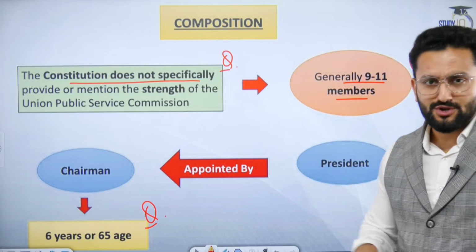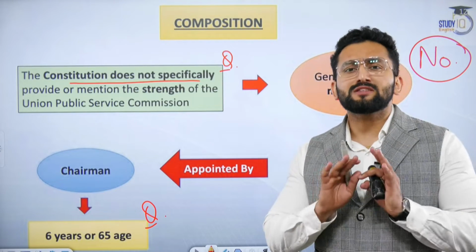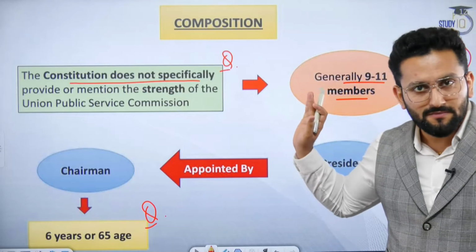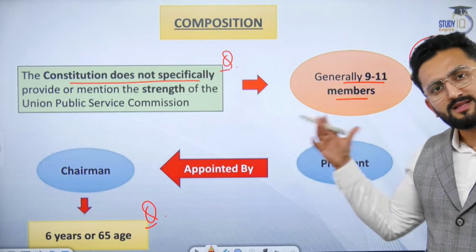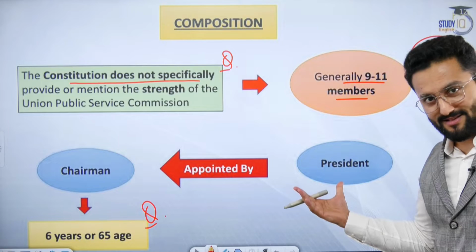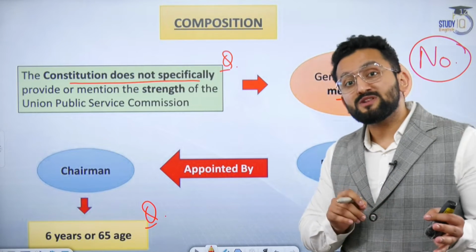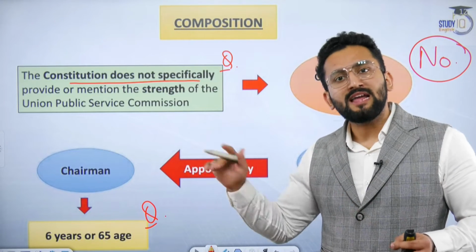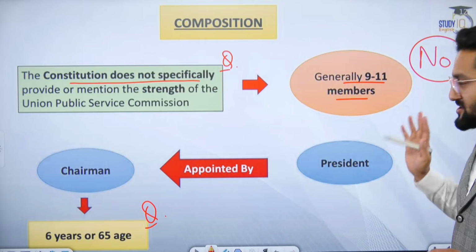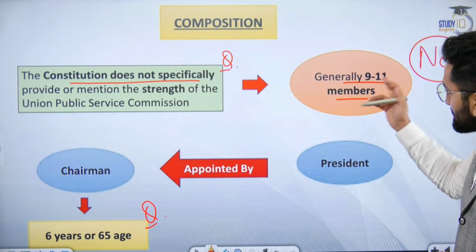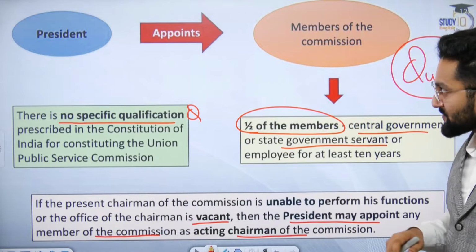Now talking about composition, numbers. The Constitution has not specified any specific number. When it comes to appointment, they are appointed by the President, okay? And the maximum tenure can be 6 years, and by age it can be 65 years. Here it is mentioned. Generally the composition is between 9 to 11 members.